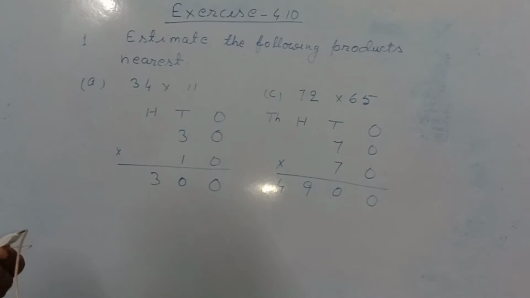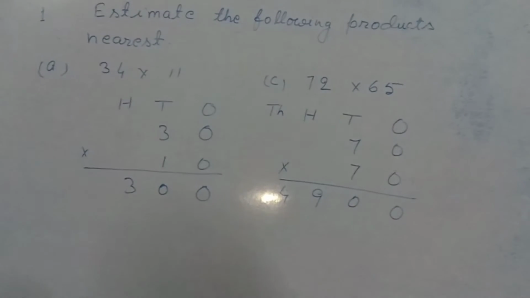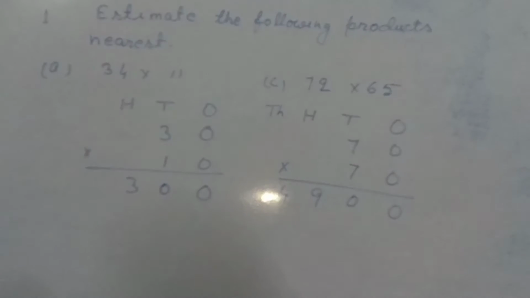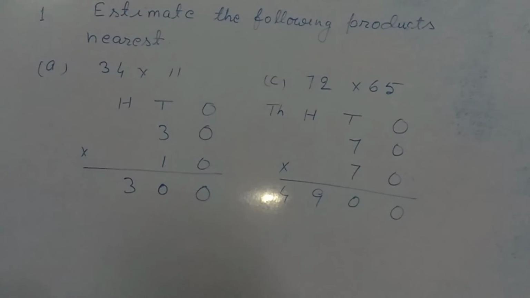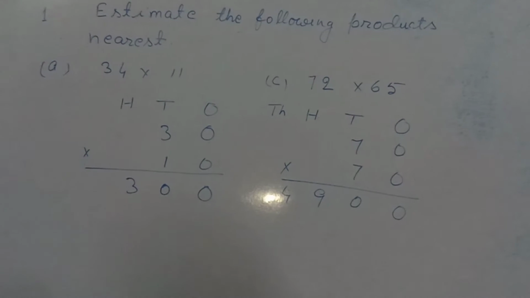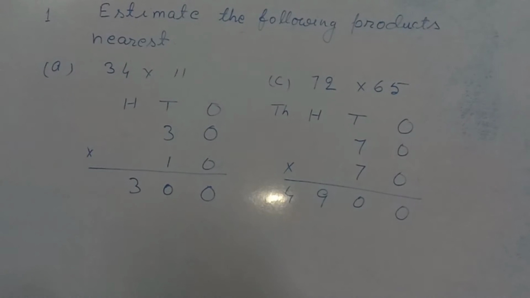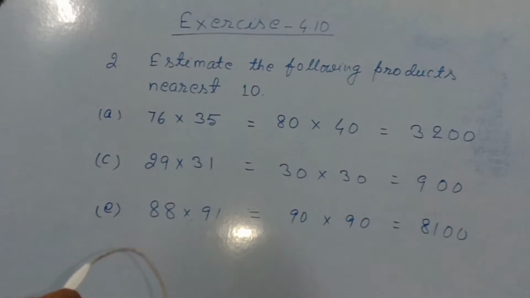Question number 1C, 72 into 65. At first, rounding off to the nearest 10 of 72. 2 is less than 5, so in the place of 2 we'll keep 0, that became 70. And in 65 there is 5. So for 5 or more than 5 we add 1 to the previous digit, that is 6. I added 1 to 6, we got 7, and in the place of 5 we will keep 0, so that became 70. Now 70 into 70 equals 4,900. Question number 2. Estimate the following products to the nearest 10.